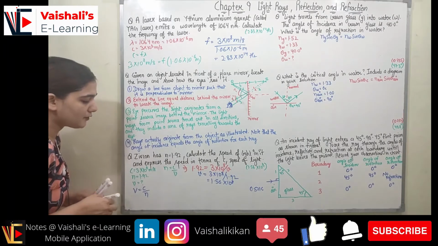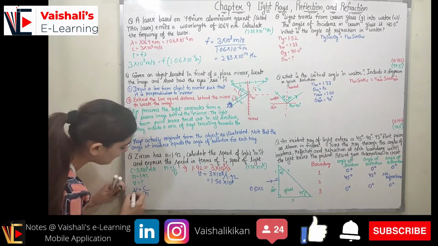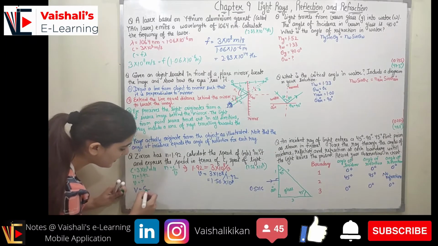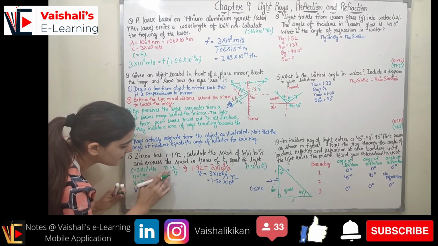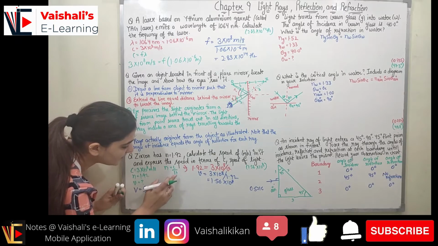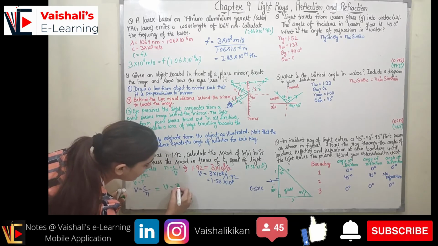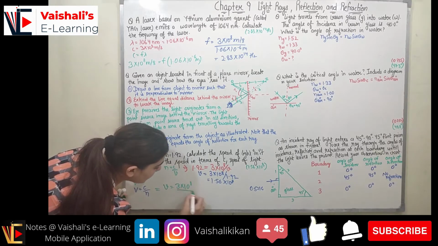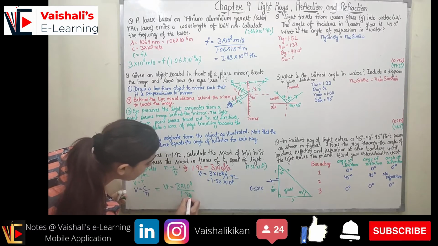Now the second part was we have to express the speed in terms of speed of light. So v can be represented as c upon n, right? From this relation, if I express v, n comes in the denominator and v goes to the left hand side. So v will be equal to 3 into 10 raised to power 8 upon n, right? So n is here 1.92, right?